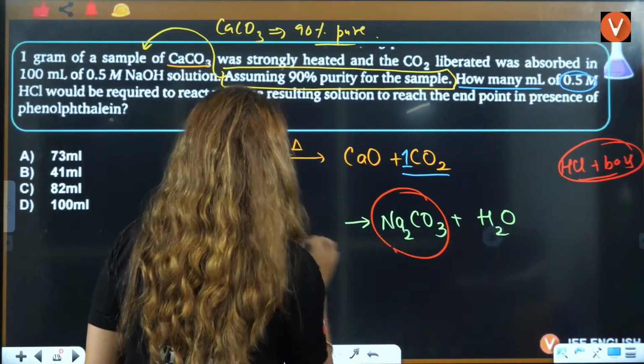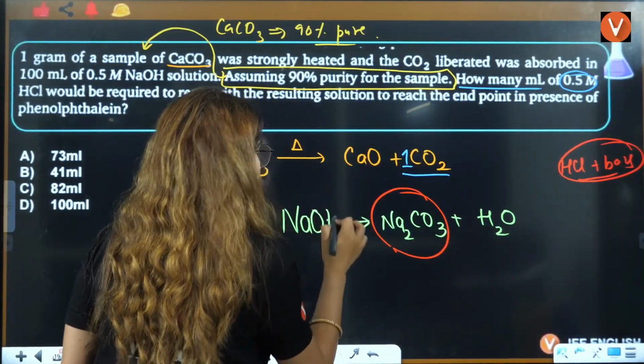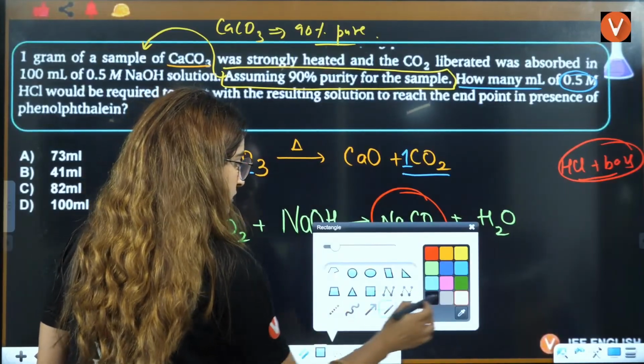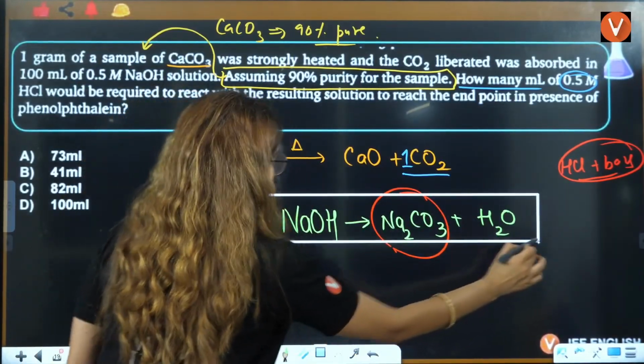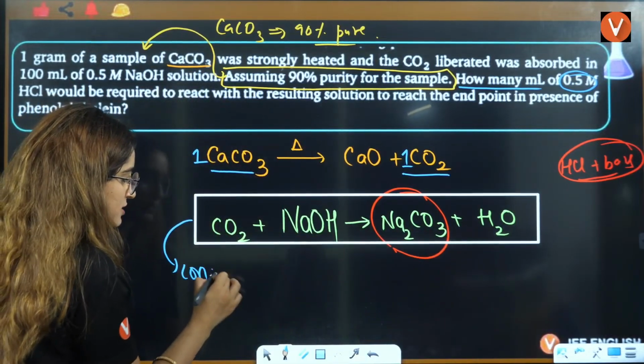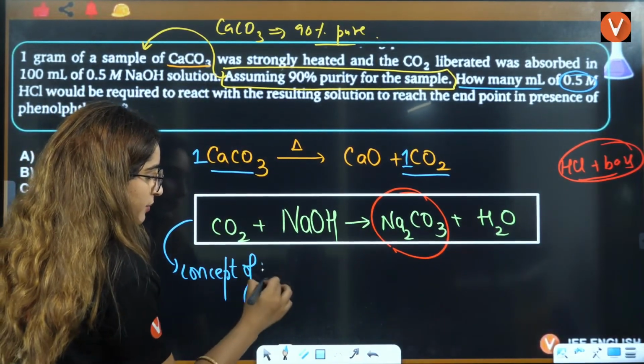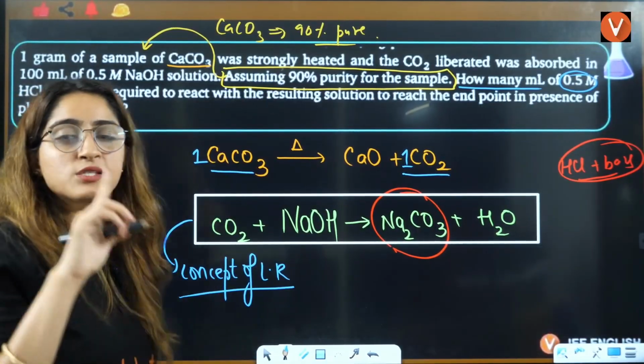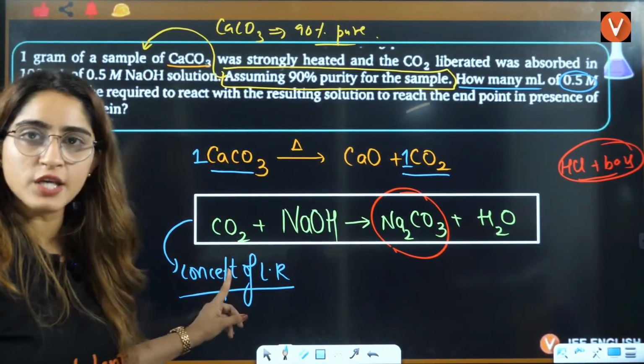Now, beta, here you will apply the limiting reagent. This is where you will apply the concept of limiting reagent, because you have solved the number of moles of CO2.